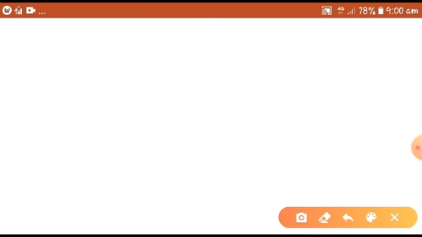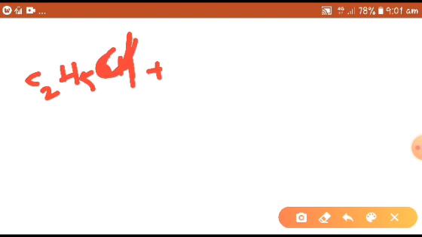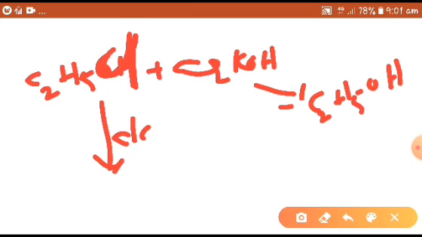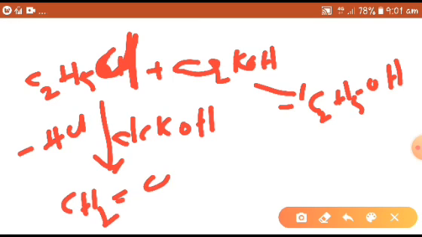So with ethyl chloride, if we use aqueous KOH, it forms a substitution product, ethyl alcohol. Or if you use alcoholic KOH, HCl is eliminated and it forms ethene, which is an elimination product.